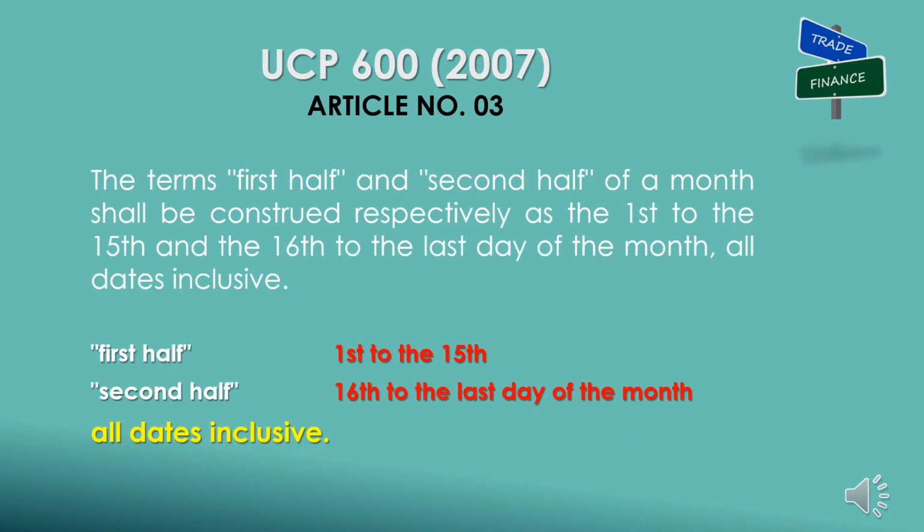Next clause: The terms first half and second half of a month shall be construed respectively as the 1st to the 15th, and the 16th to the last day of the month, all dates inclusive. This clause is very clear from its context.